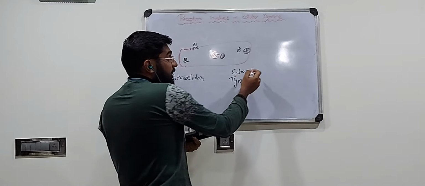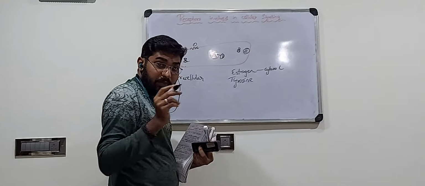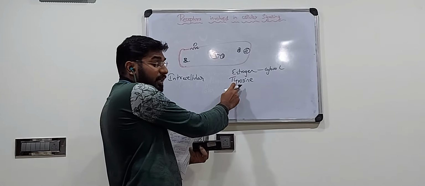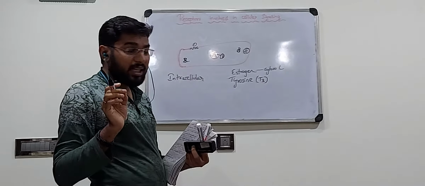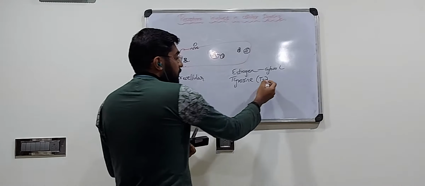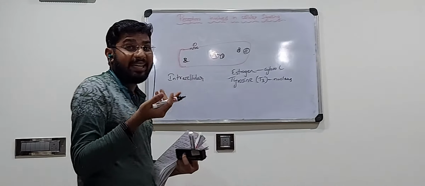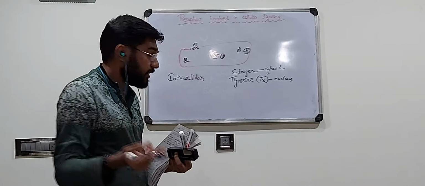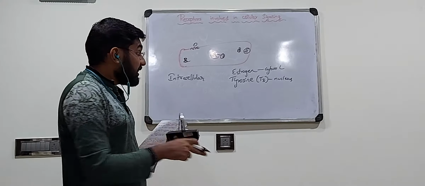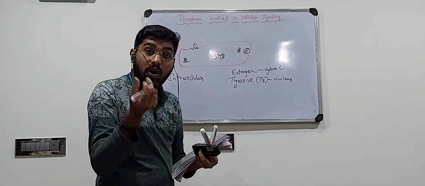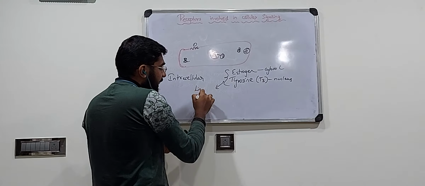Out of these two, the estrogen receptors are present in the cytosol, in the cytoplasm, and the thyroid hormone receptor, or the T3 receptor, is found in the nucleus. You can take DNA also, which is found inside the nucleus. Estrogen and thyroid hormone are ligands.